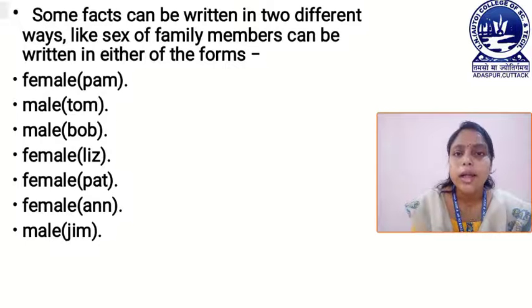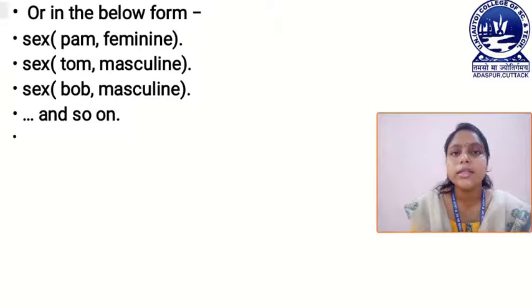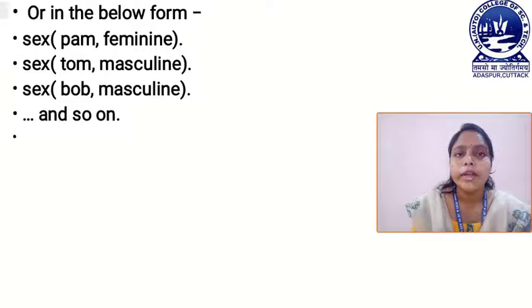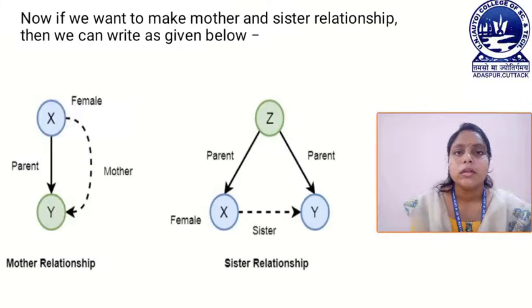Now look at another form. Here sex Pam feminine and sex Tom masculine, then sex Bob masculine. This is another way in which we can represent the sex of the family members. Now look at the mother relationship and the sister relationship. First look at the mother relationship figure.